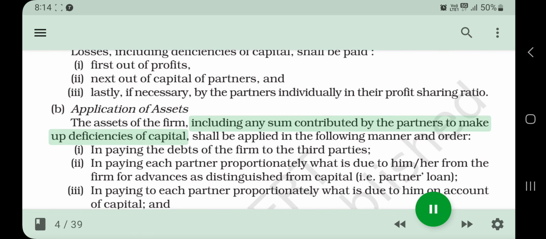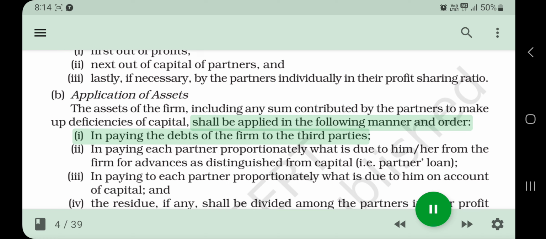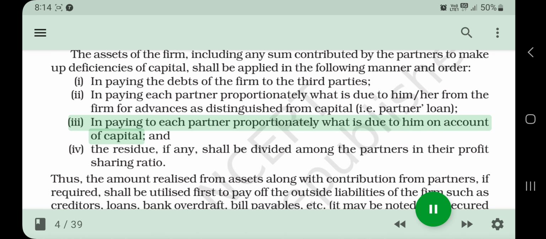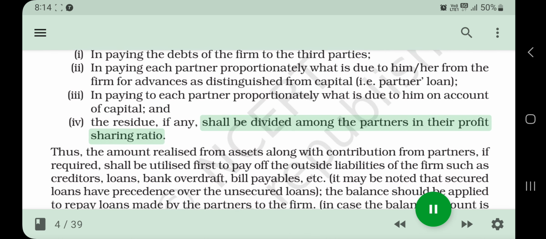B. Application of assets. The assets of the firm, including any sum contributed by the partners to make up deficiencies of capital, shall be applied in the following manner and order. I. In paying the debts of the firm to third parties. II. In paying each partner proportionately what is due to him or her from the firm for advances as distinguished from capital, i.e. partner's loan. III. In paying to each partner proportionately what is due to him on account of capital. And IV, the residue, if any, shall be divided among the partners in their profit-sharing ratio.